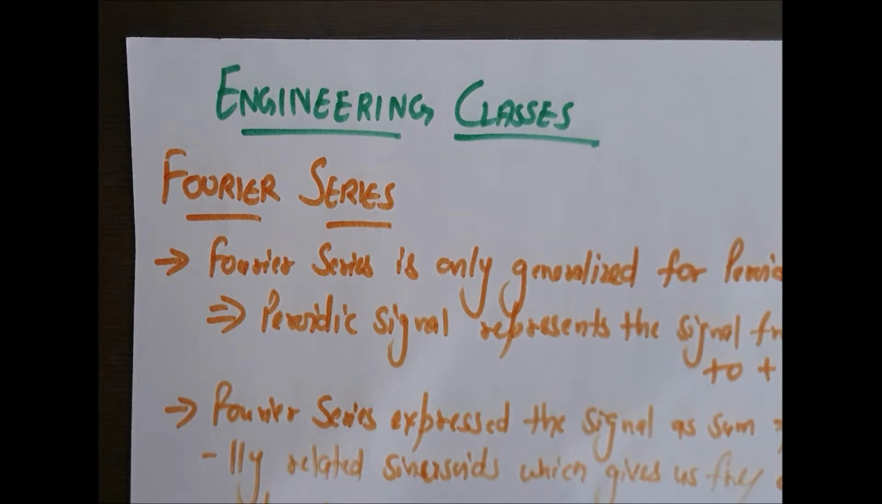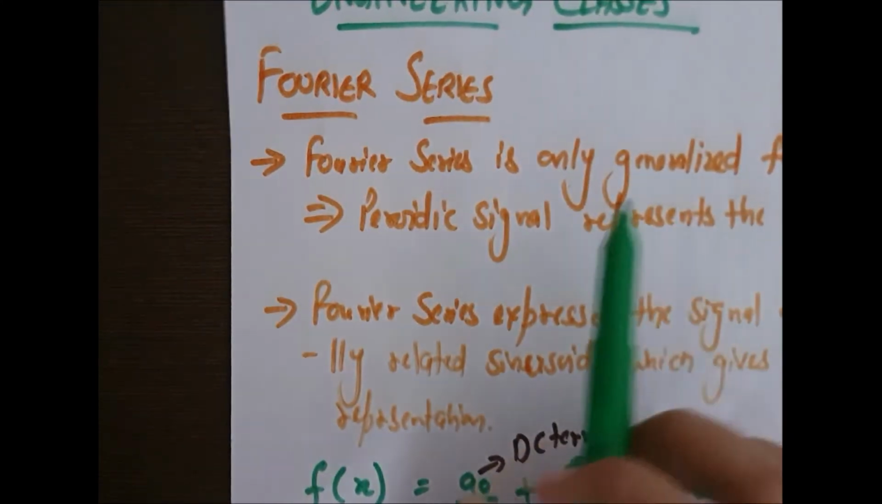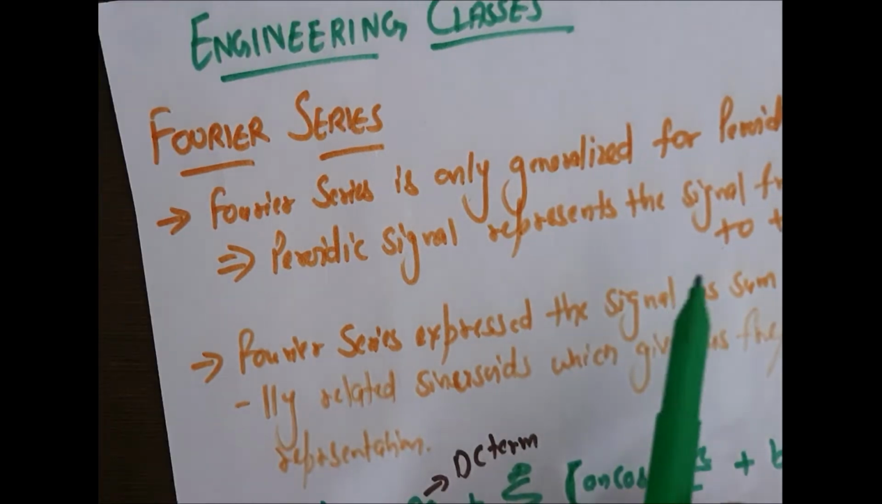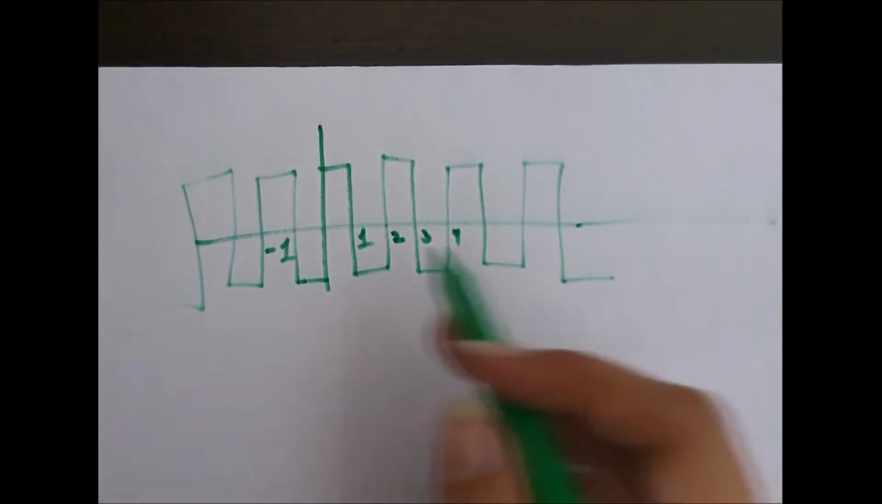Today we will learn about Fourier series. Fourier series is only generalized for periodic signals. Now what are periodic signals? A periodic signal represents the signal from minus infinity to plus infinity. This type of signal is called a periodic signal.